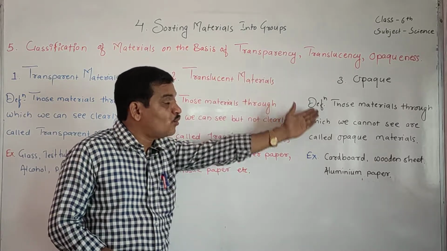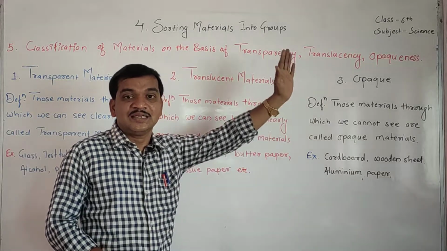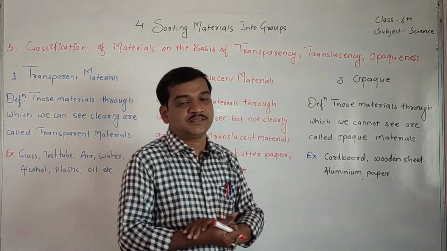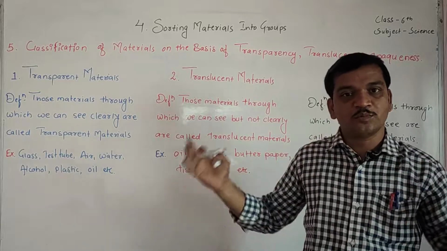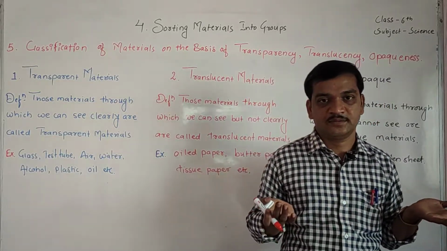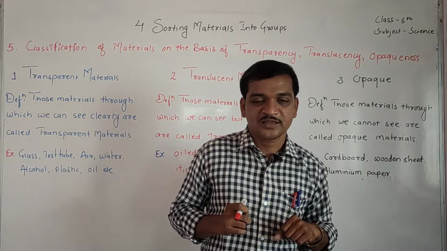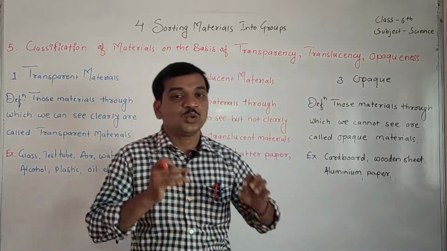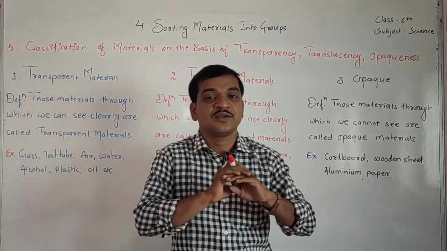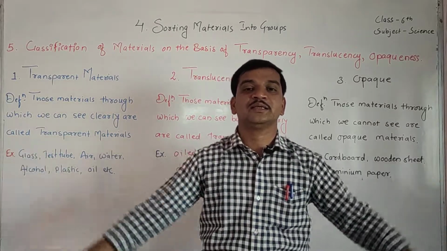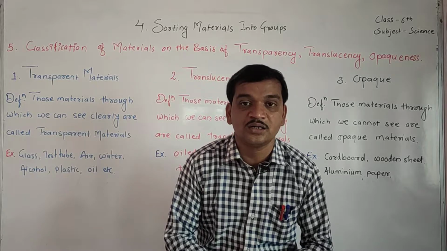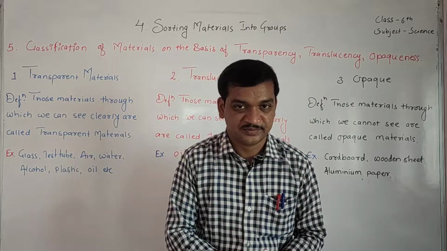Because this whiteboard is an opaque object. Through this object I cannot see anything, that's why this object is opaque. Understood? It means those objects through which we cannot see anything are called opaque objects.